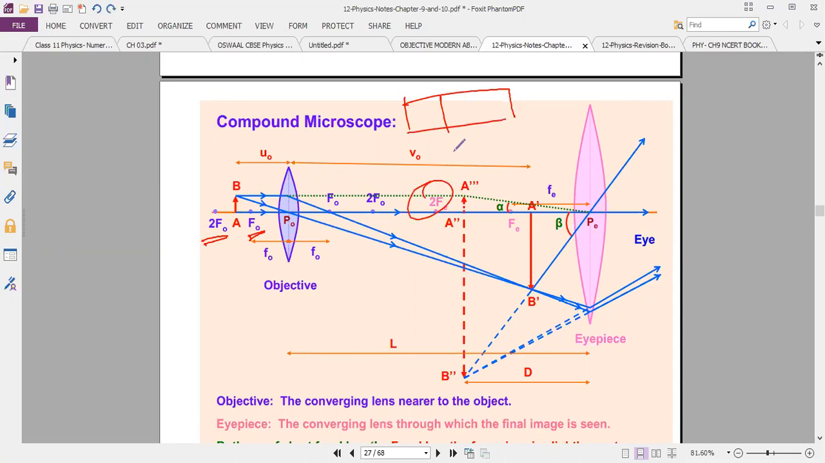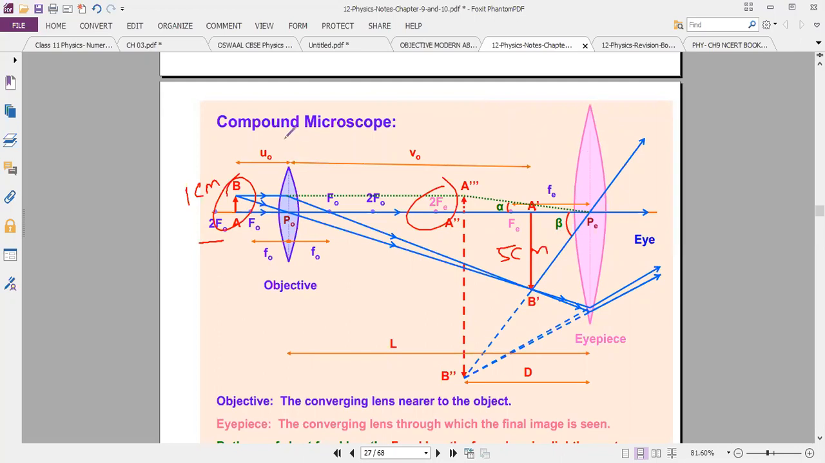This is the lens table and mirror table. This is an object placed between 2F and F. Okay, then where is the image position? Behind the 2F. And what is the size? Enlarged size. For example, if the object size is 1 centimeter, I will get an image of about 5 centimeters. Approximately I am saying.